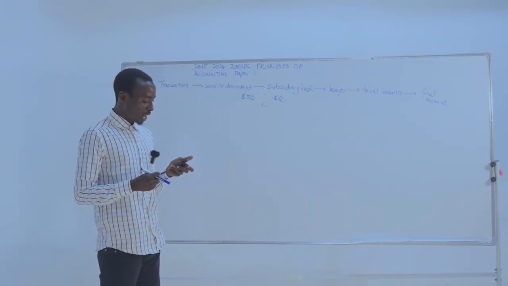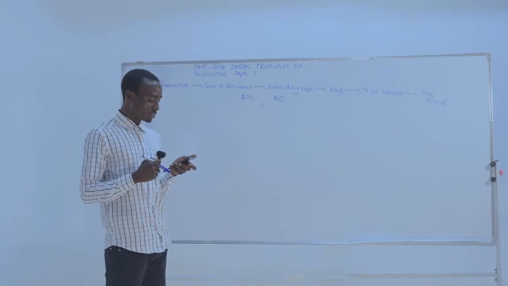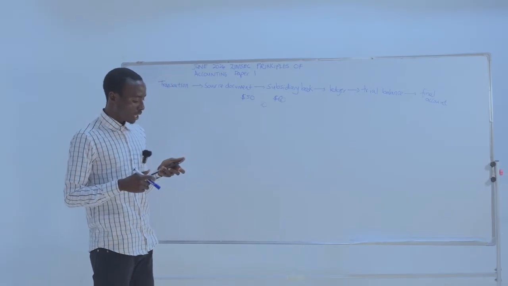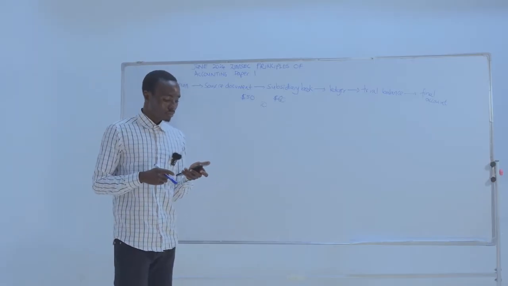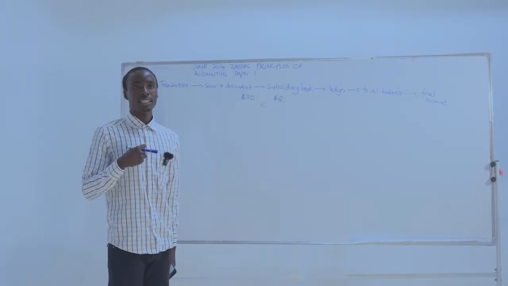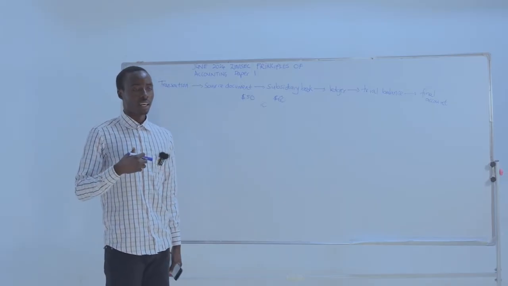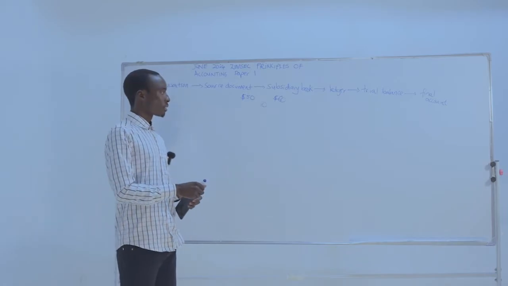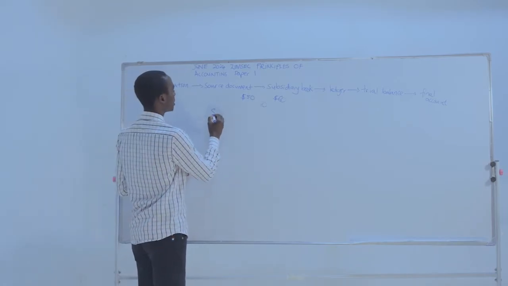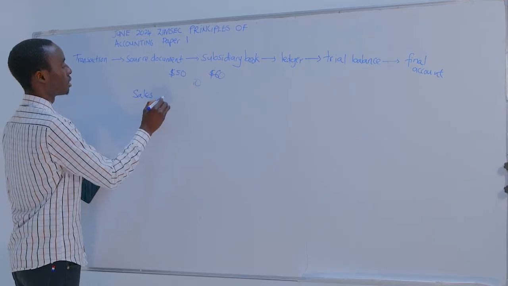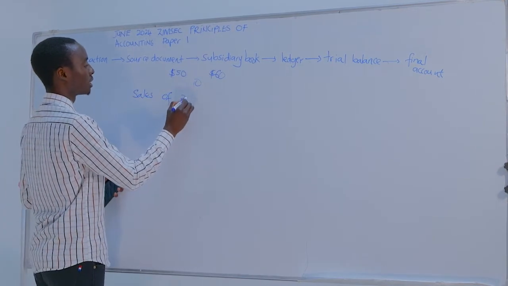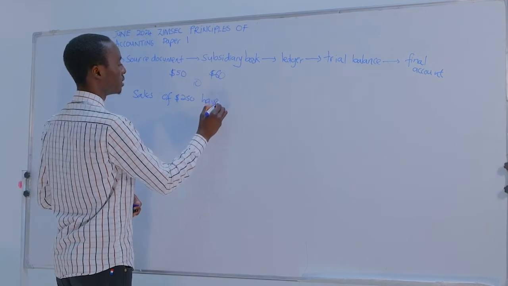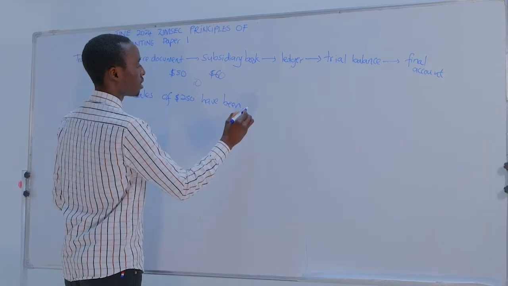Right, so according to our answers here, the error which is not revealed by trial balance, A, we've got compensating error. Compensating error is an error where the errors cancel each other. For example, sales of 250 have been overcast.